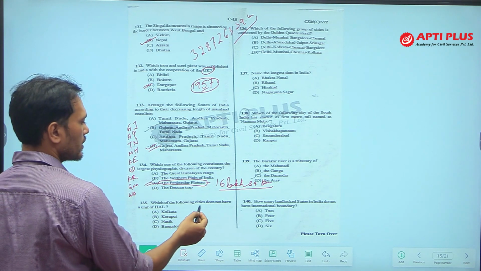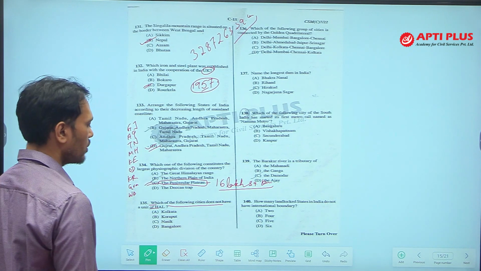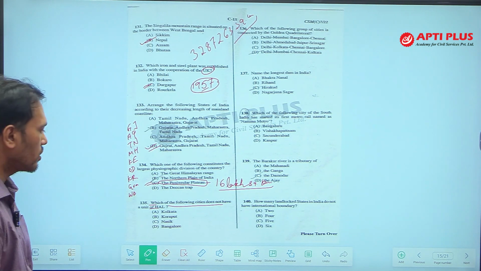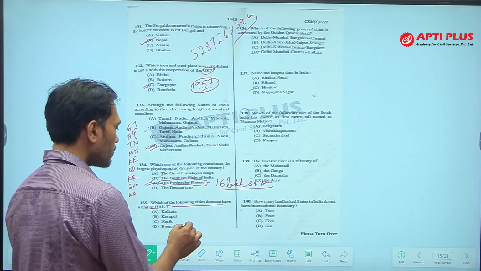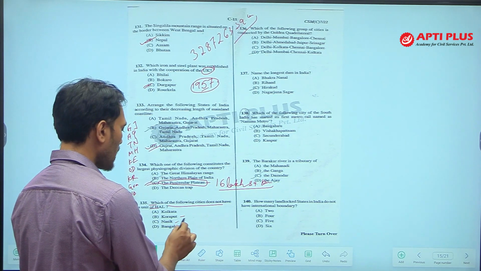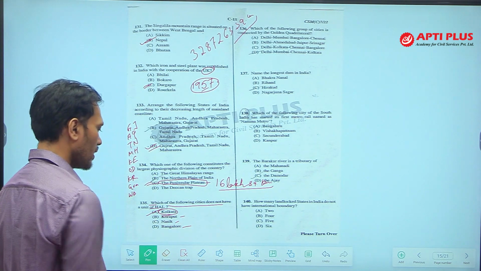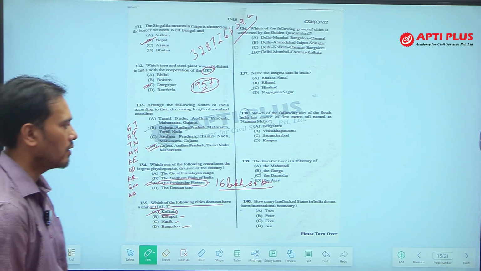Next, which of the following cities does not have a unit of HAL? HAL is Hindustan Aeronautics Limited. Hindustan Aeronautics Limited, it has a center at Koraput, Nasik and Bangalore, but Kolkata is excluded. So, the answer is Kolkata. At Kolkata, there is no unit of HAL.